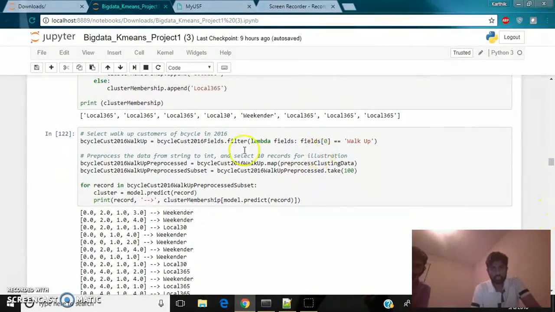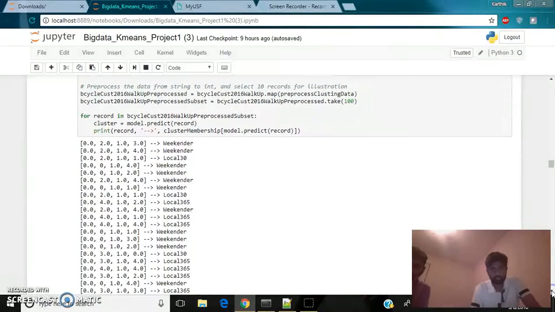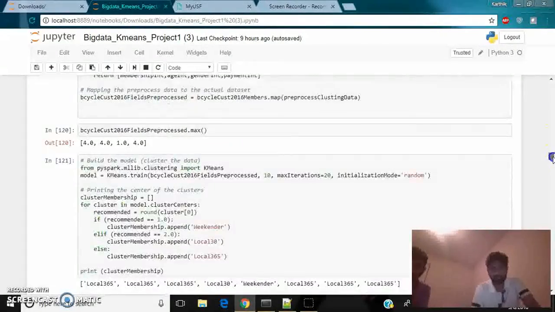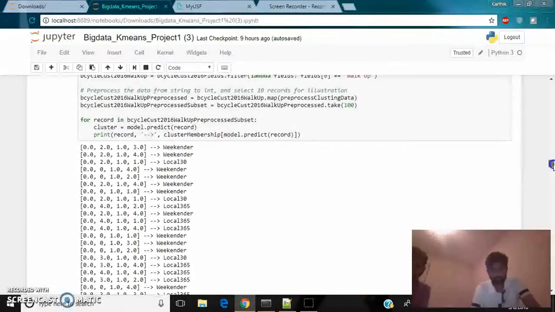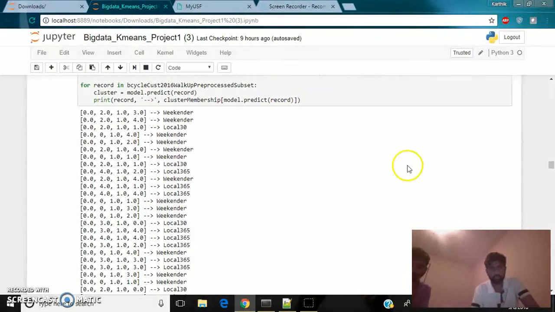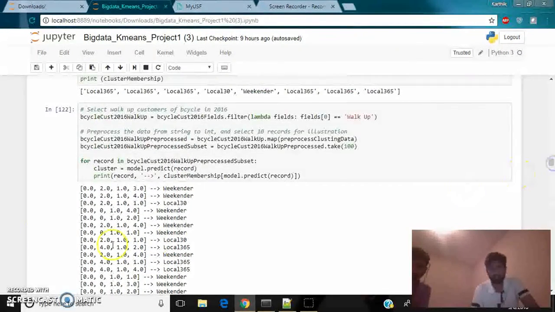And here, I'm going to use walkup as my y variable, and I've filtered the same using a mapping function. And here I'm predicting the same with the model which I've chosen over here. And I'm printing out different records and the final prediction for the recommended membership using different features, that is membership type, age, gender, and payment type. And we get the recommended membership type for walkup members alone because we have chosen walkup members as the y variable here.